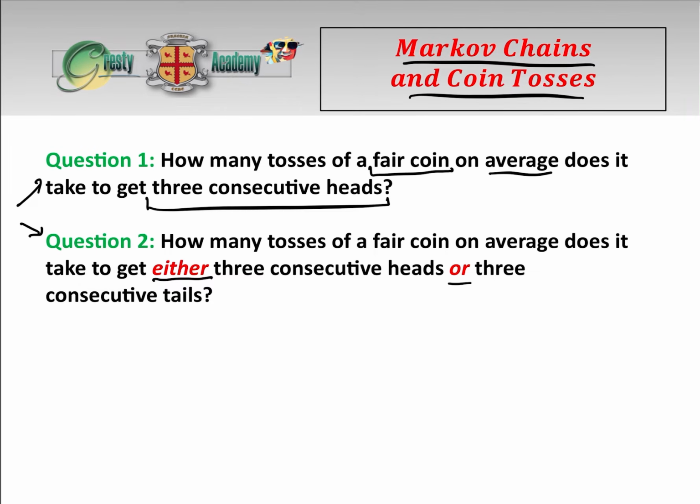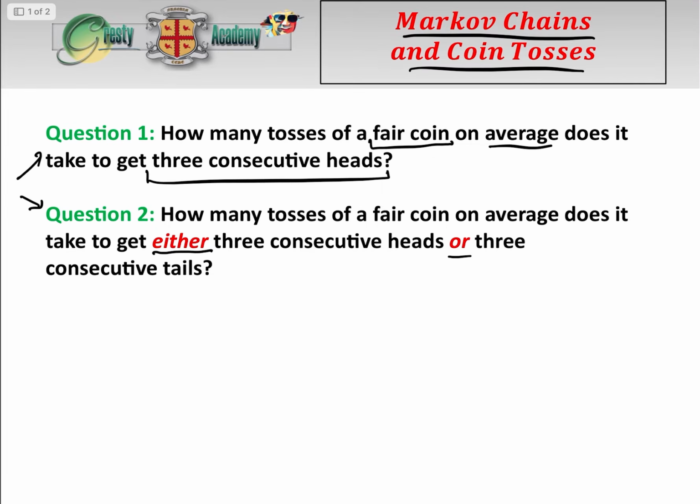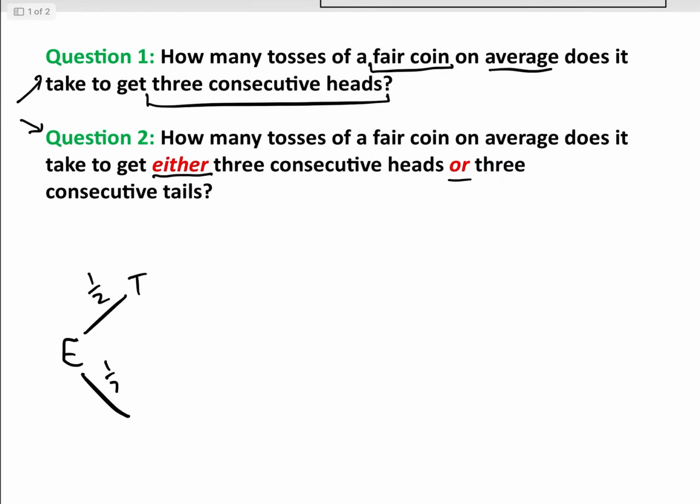We're going to answer question 1 in 2 ways. And then the second one will be Markov chains, and question 2 is far easier done with Markov chains. So let's get going. Right, now question 1, the traditional way that you would do it is you would have a look. On the first throw we got a 50% chance of getting a tail, and a 50% chance of getting a head.